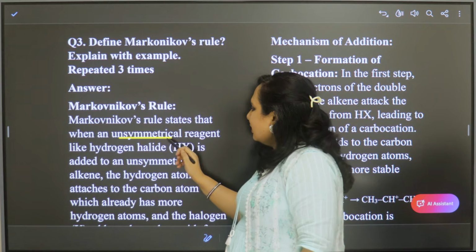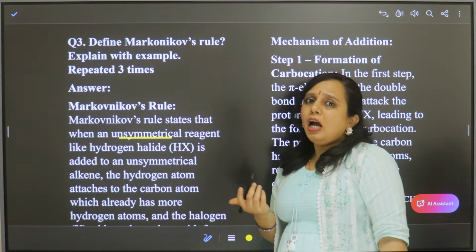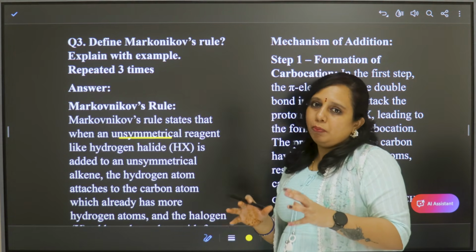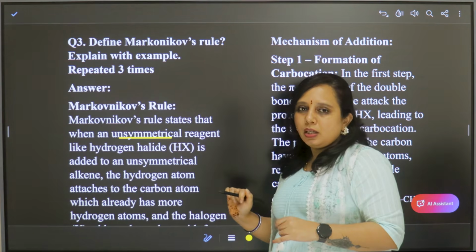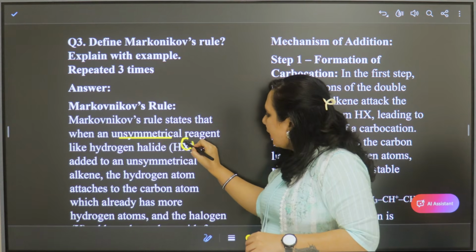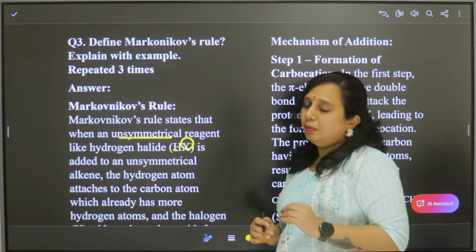The rule states that a hydrogen halide is an unsymmetrical reagent because the electrons are not distributed equally between the two atoms present. So the bond pair is attracted more towards the halogen, not towards the hydrogen. Right? So that is why it is called unsymmetrical.